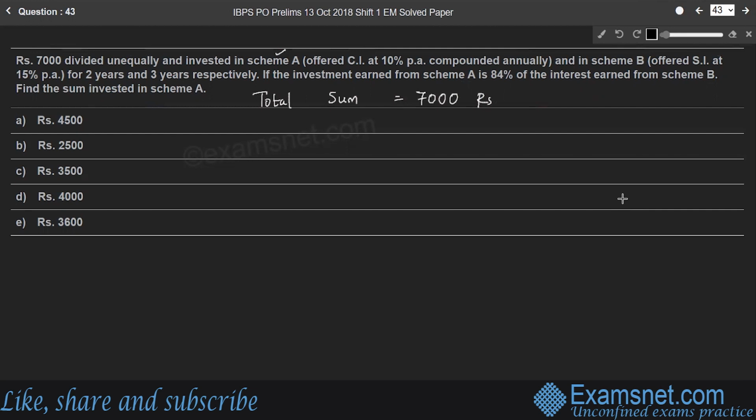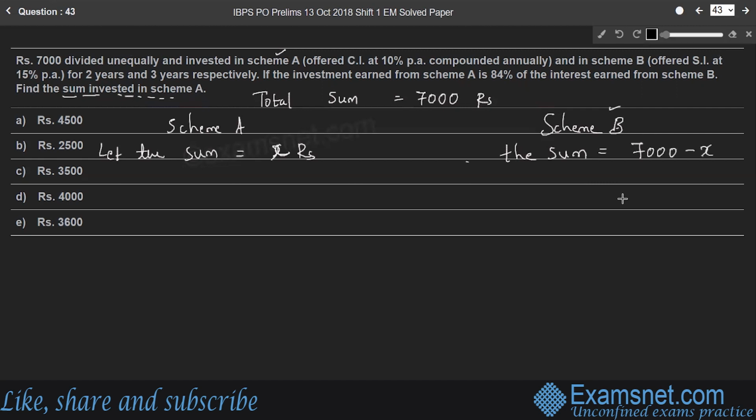So let the sum invested in scheme A, that we are going to find, be x rupees. So therefore, the sum in scheme B will be 7,000 minus x, right?